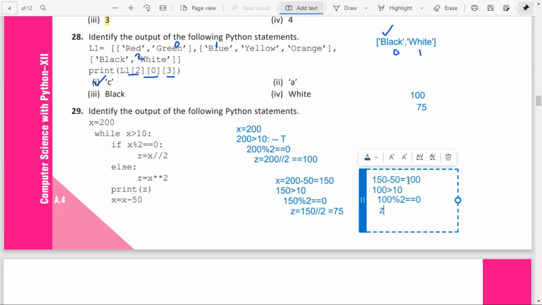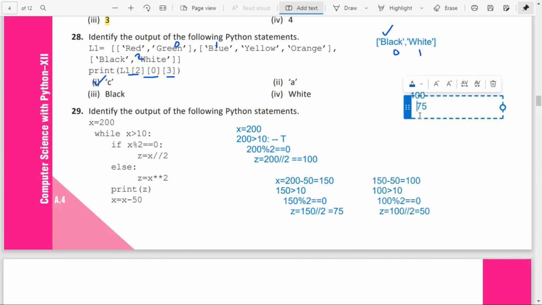Then z equal to 100 integer division 2, that gives 50. So after that, it will be printing 50.